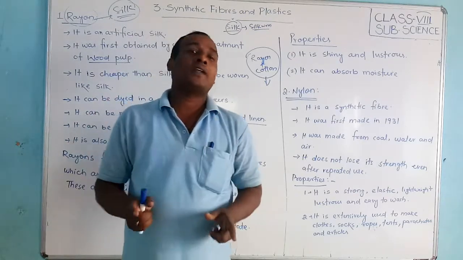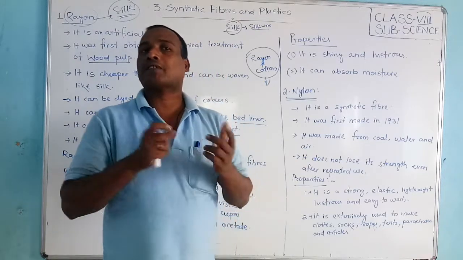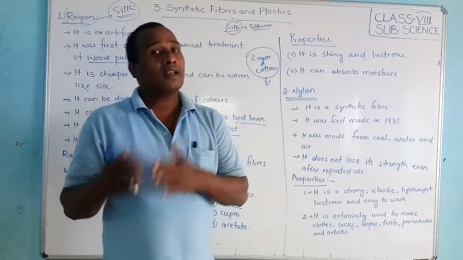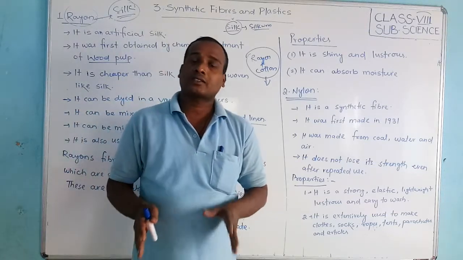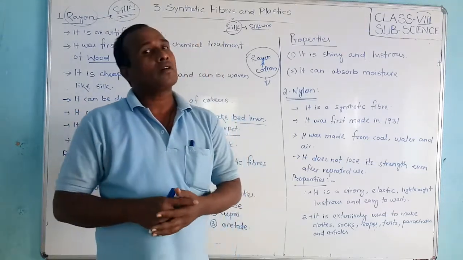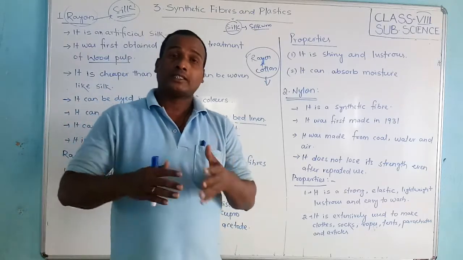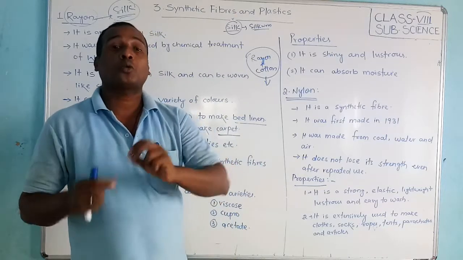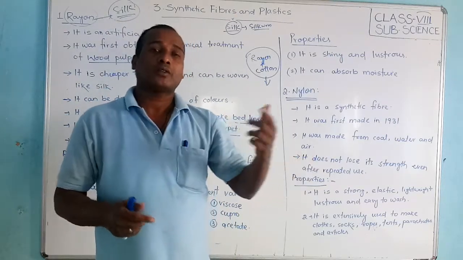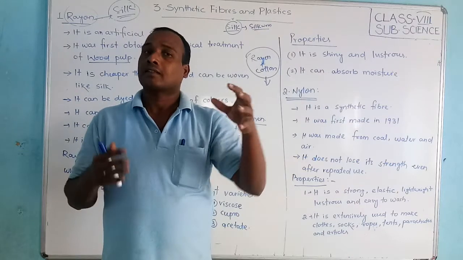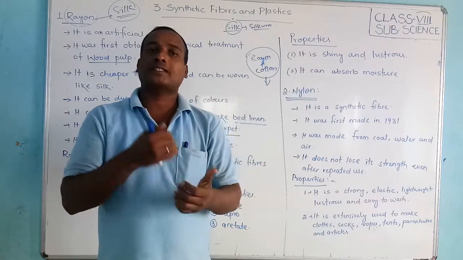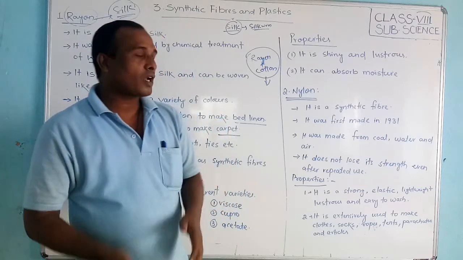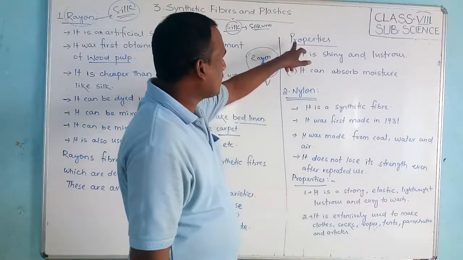So this is the main thing, and we make rayon ties, carpet and bed linen. T-shirts, everything we make with rayon. It is the cheapest, that means less cost compared to silk fibers. If you compare with silk, rayon is much cheaper. Okay friends, now we will discuss its properties.